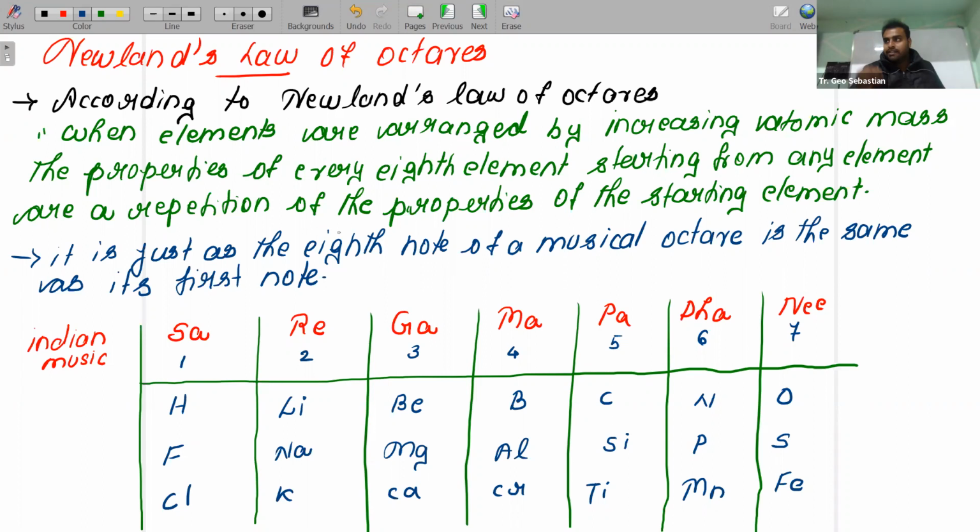You can start from any element, but the eighth element will show similar properties to the first element. Every eighth element is a repetition of the starting element. Any doubts? For example, consider lithium and sodium. They show similar properties. Another one: fluorine and chlorine also show similar properties. So this is acceptable. Any doubts in this?